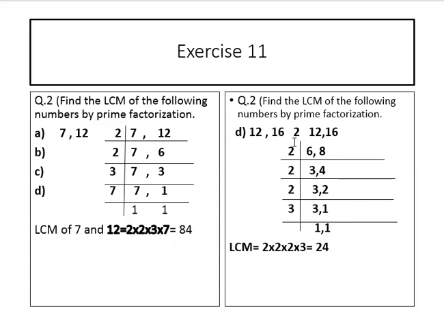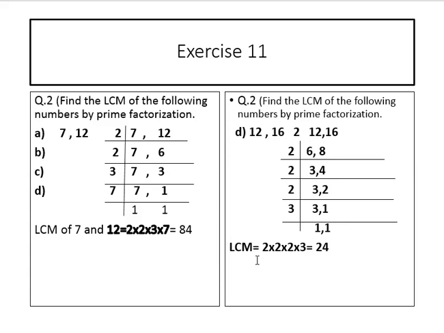Find the LCM of the following numbers by prime factorization. Part D, 12 and 16. 2 6s are 12, 2 8s are 16, 2 3s are 6, 2 4s are 8, 2 2s are 4, 2 1s are 2, 3 carry on, 3 1s are 3.